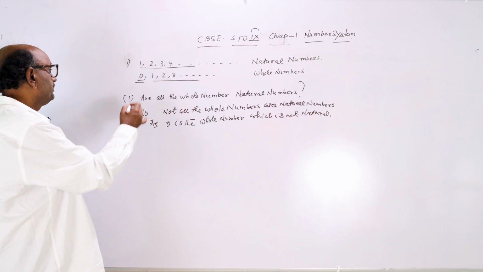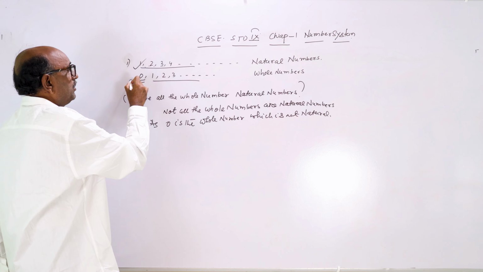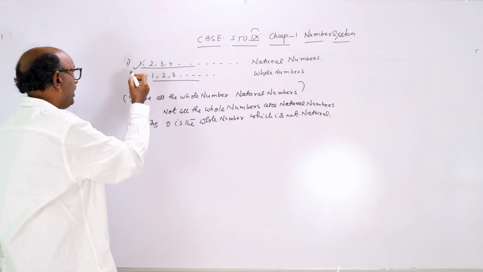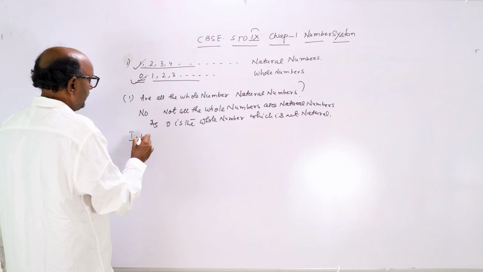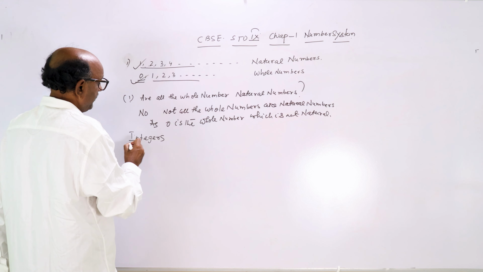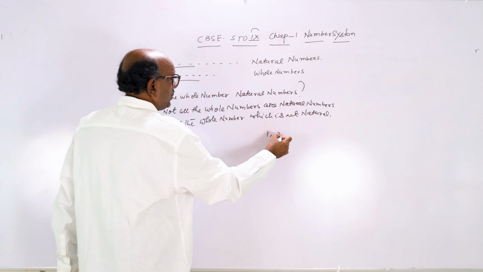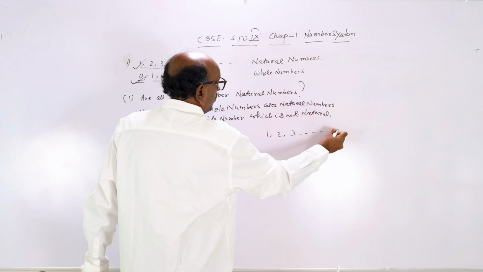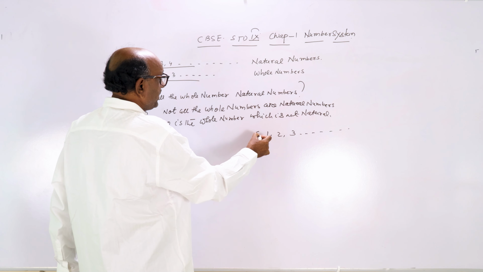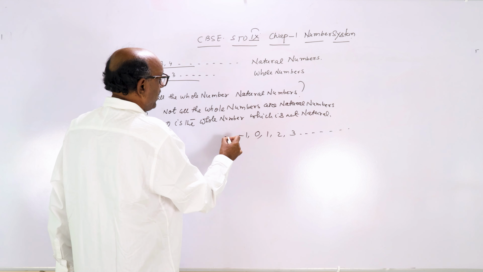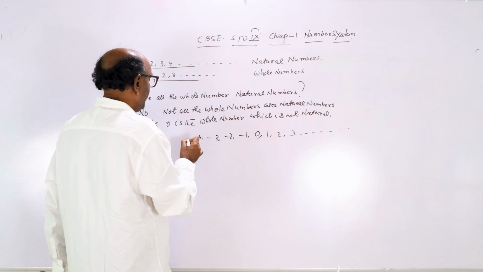Come to the second point, integers. Natural numbers clear? Whole numbers clear? Then come to integers. So what are integers? See, 1, 2, 3, all the positive numbers or all the natural numbers, including 0 and all the negative numbers, -1, -2, -3, -4 till infinite.